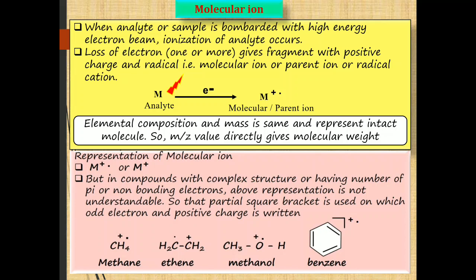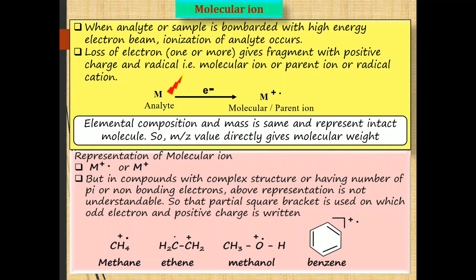In methane, sigma electrons are lost. In ethene, a pi electron is lost, whereas in methanol, a non-bonding electron, that is an electron from a lone pair on oxygen, is lost during the ionization process. In benzene, a pi electron is lost. So either sigma electrons, pi electrons, or non-bonding electrons are lost during the ionization process.